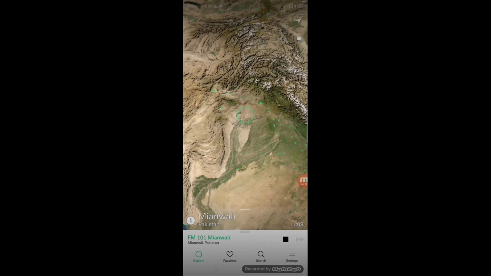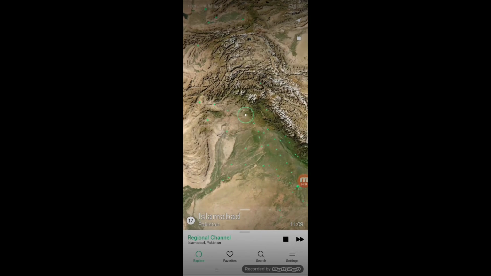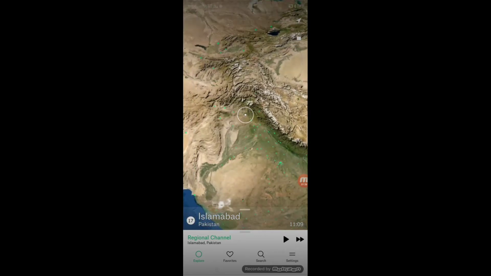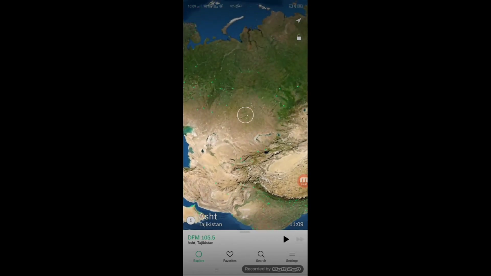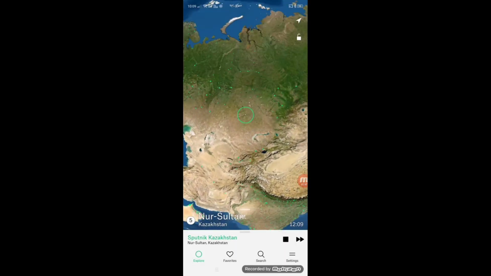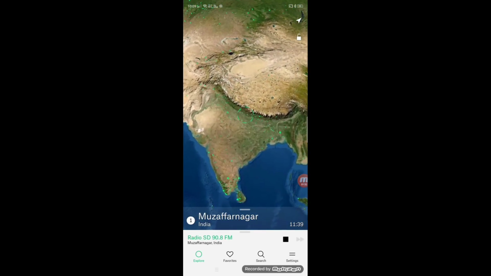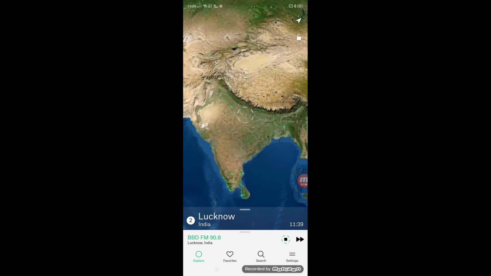Okay, so for example, this one I want to hear. So this is the station in Pakistan. So you can move like this, just zoom out. Okay, then move like this. Okay, see, it will play automatically. Okay, I will try another channel. See, this is India.